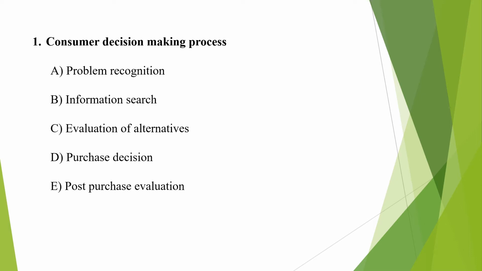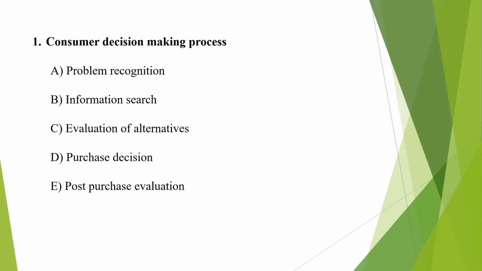Then second stage in consumer decision making process is information search. The information search in the buyer decision making process tends to change continuously as consumers require obtaining more and more information about the products which can satisfy their needs.